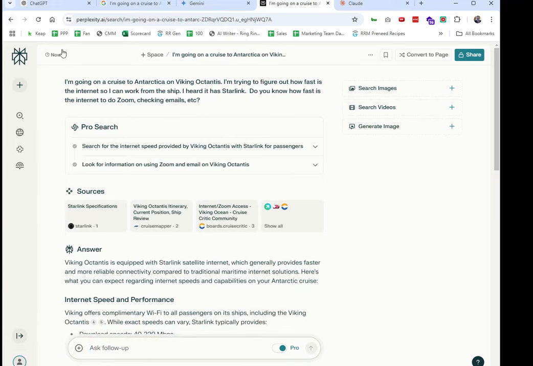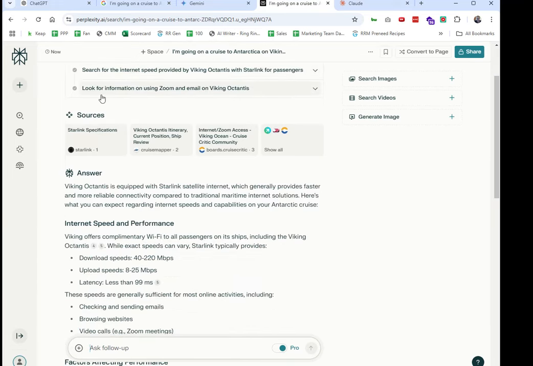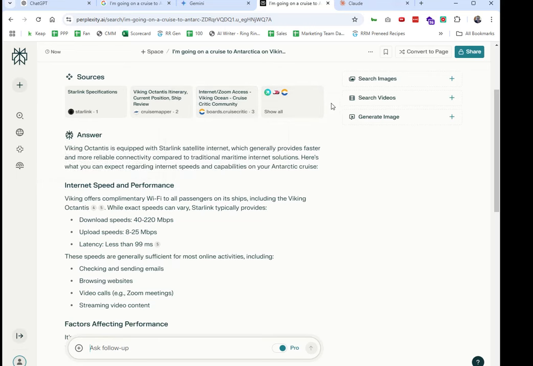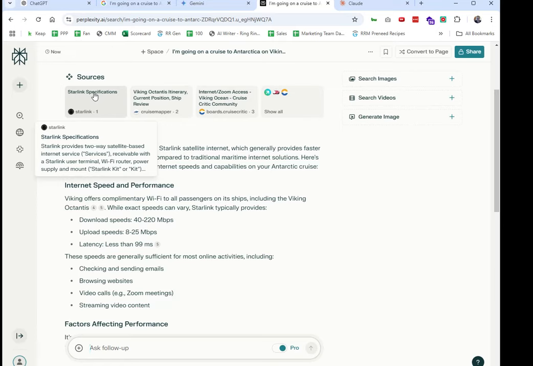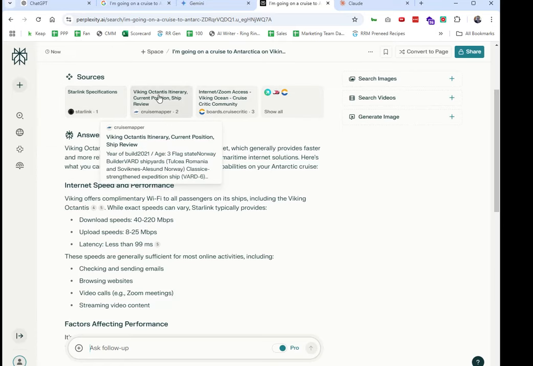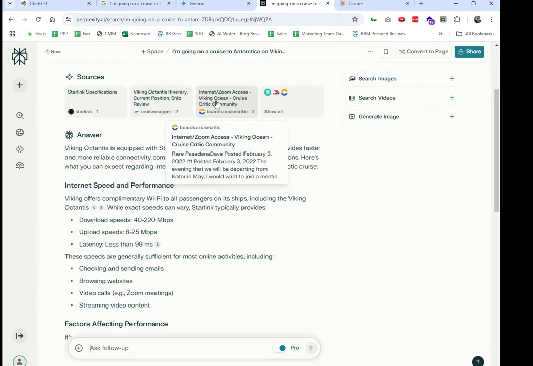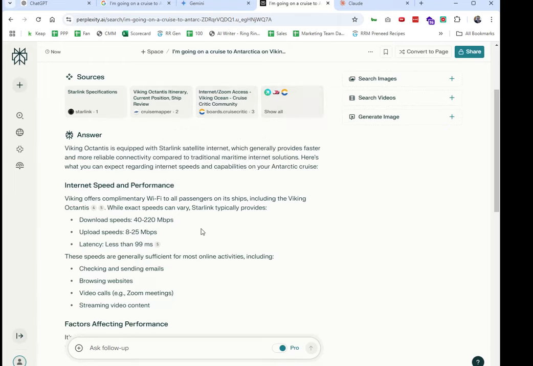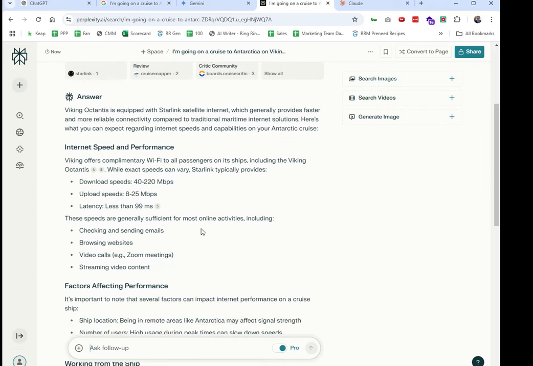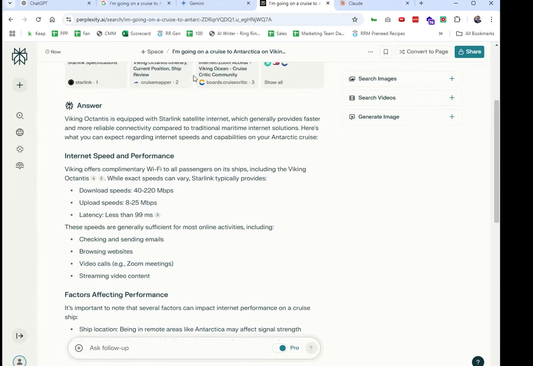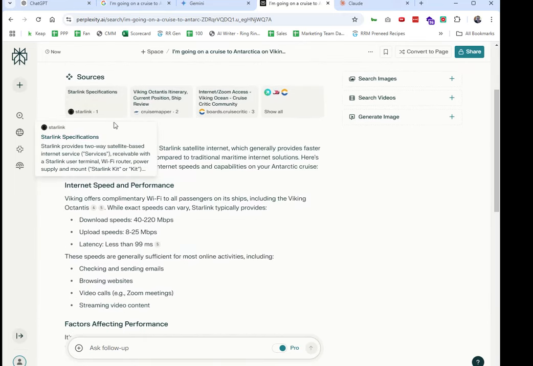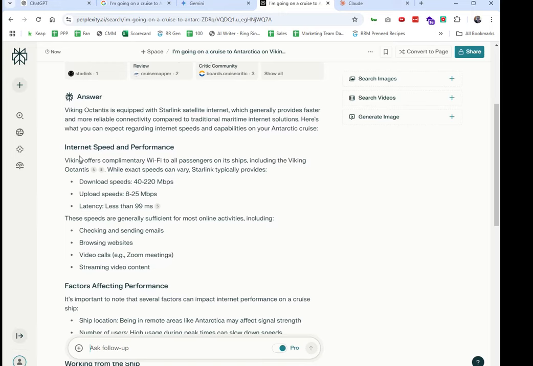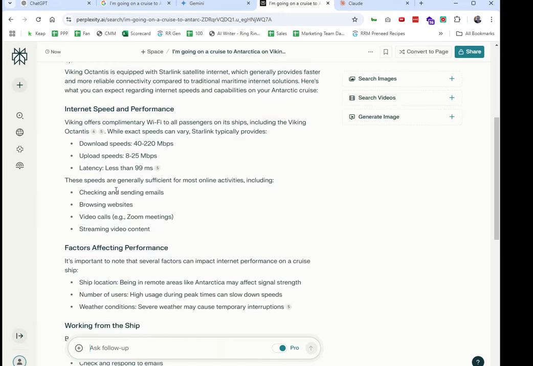So if you look at Perplexity, it does index the whole web. Actually, it's a search engine by itself. It goes pretty deep. Look at Starlink as sources, it does look at Cruise Mapper, and Cruise Critic. It does crawl other websites for information. So if I'm looking for search engine results, I tend to favor Perplexity a lot more. It tells you references and goes into a lot more detail.